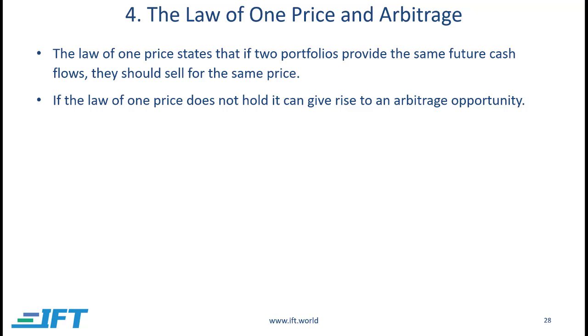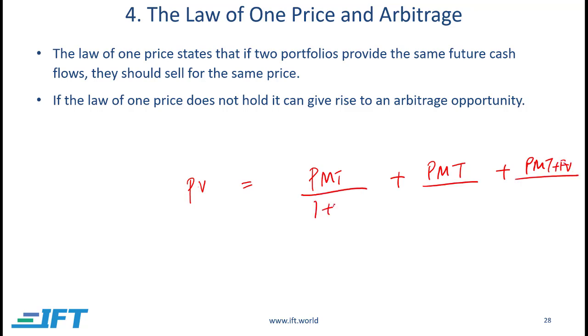Okay, let's get started. First of all, the present value of future cash flows. Let's say there's a payment coming in after 1 month, after 1 year, 2 years, and then 3 years with the face value. You discount these cash flows back to today, and that gives you the present value. The price should then be equal to the present value. If the price is not equal to the present value, that means the security is either undervalued or overvalued, right? Let's say the price is less.